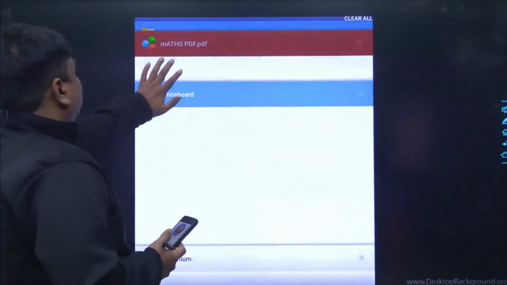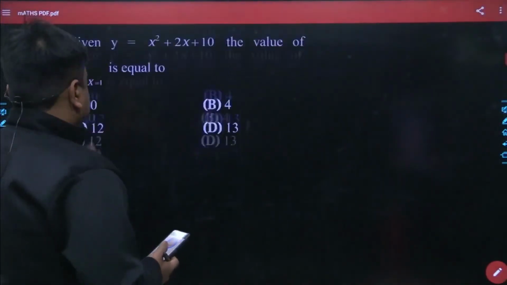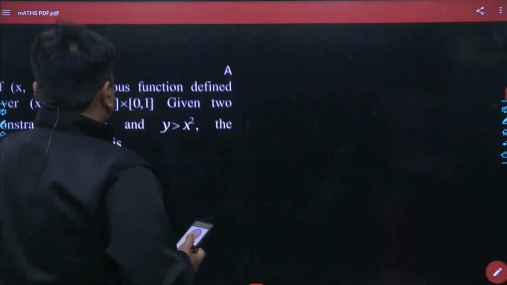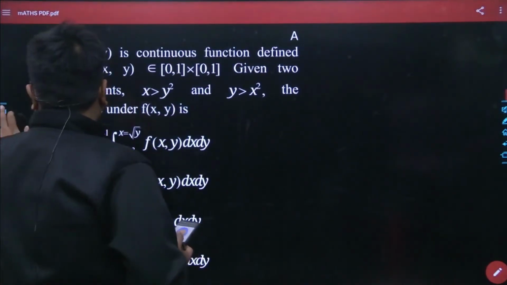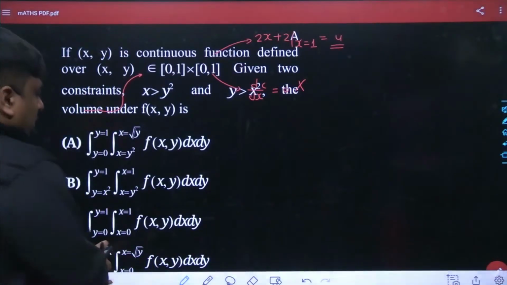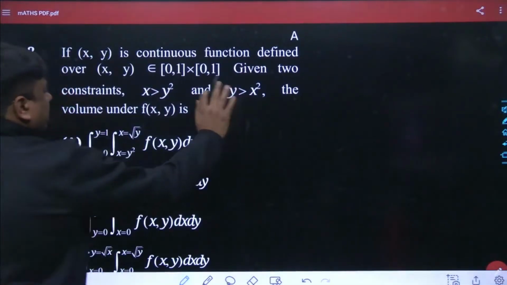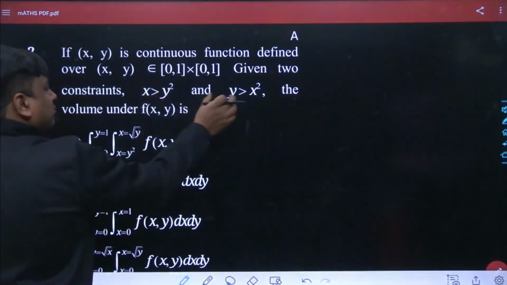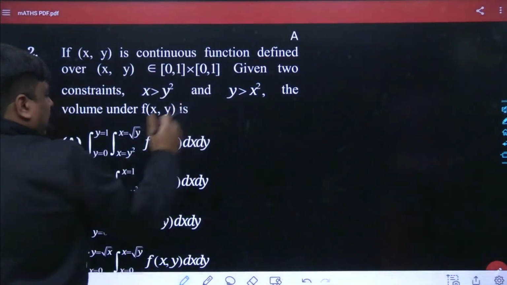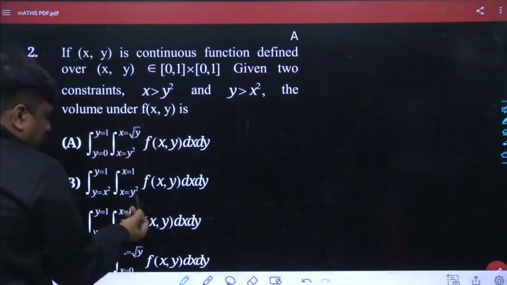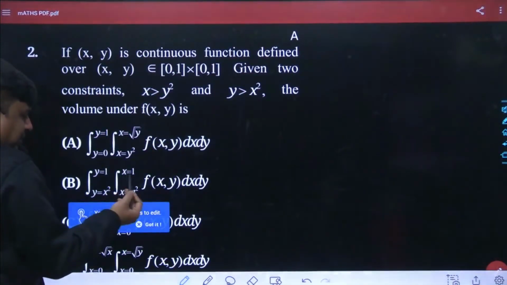This has been a problem of area under the two different curves, and obviously the double integration has been used to solve this problem. My dear friend, once you see this problem, one important thing you must have noticed is that I need to find the area under the curve between x greater than y square and y greater than x square. And the limit has been used, you yourself will see, the x has been taken as a function of y.